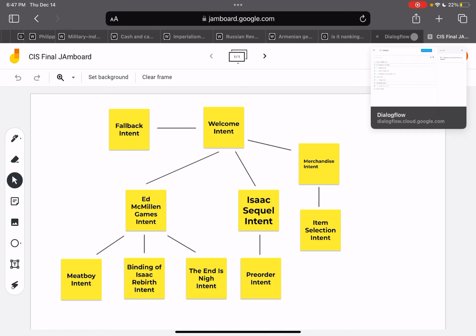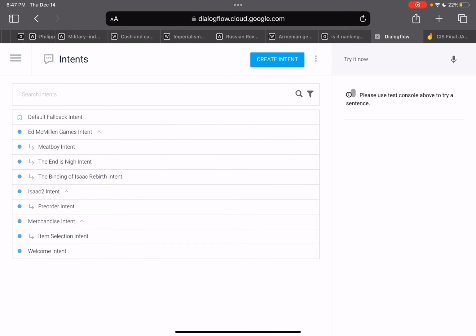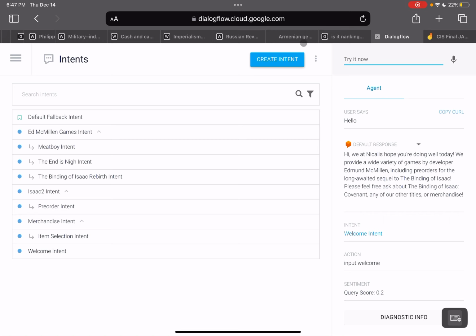Now to take a look at my actual chatbot, we're going to move over here. Now to take a look at my welcome intent, we're just going to throw hello in here, and that brings up the welcome. So from the welcome, it lists the three different categories that I was talking about earlier. It talks about the Binding of Isaac Covenant, so the Isaac sequel intent, any of our other titles, so the Ed McMillan Games intent, and merchandise. So we're going to start off with the merchandise intent, because that one is probably the most impressive.